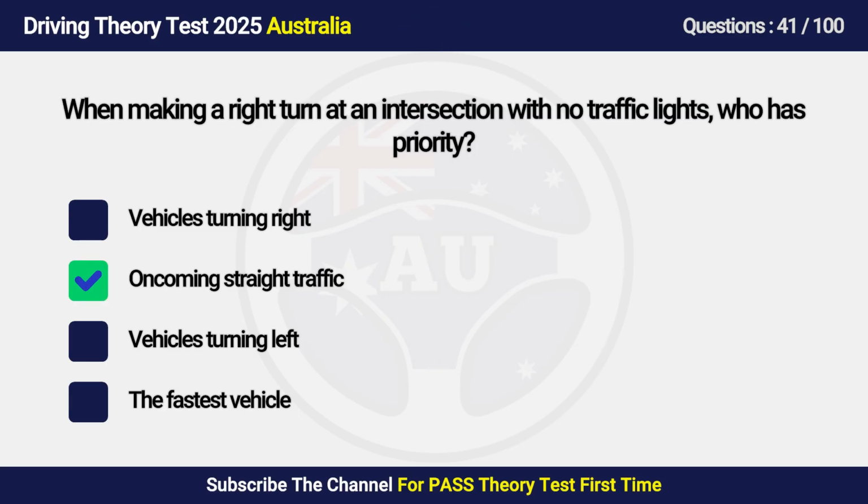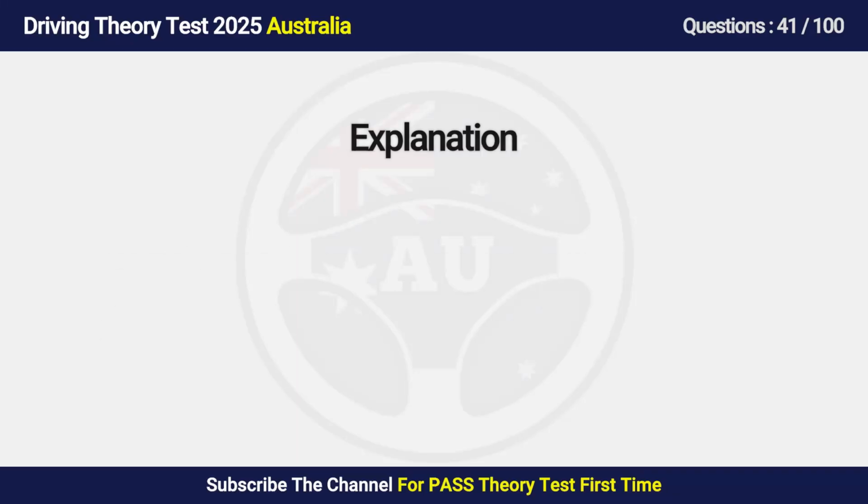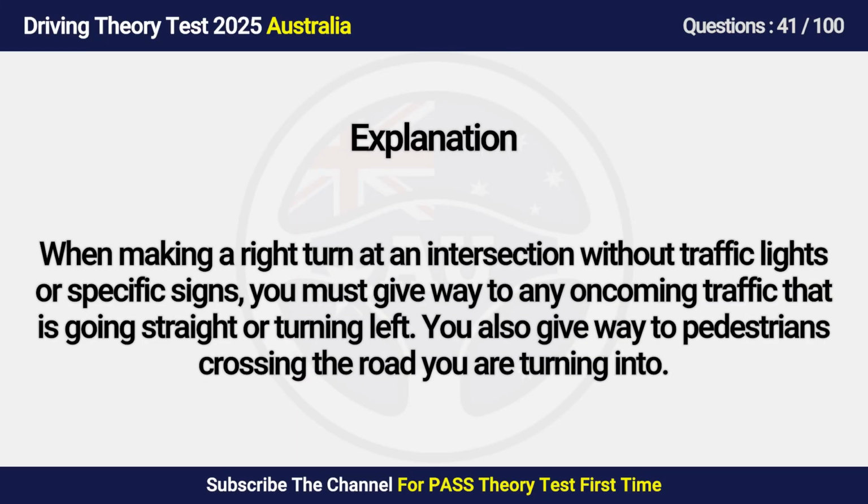Answer is B. Oncoming straight traffic. When making a right turn at an intersection without traffic lights or specific signs, you must give way to any oncoming traffic that is going straight or turning left. You also give way to pedestrians crossing the road you are turning into.